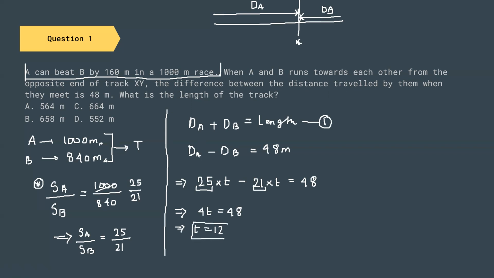So I can say that A and B, if both move in the opposite direction, then they meet after 12 seconds.